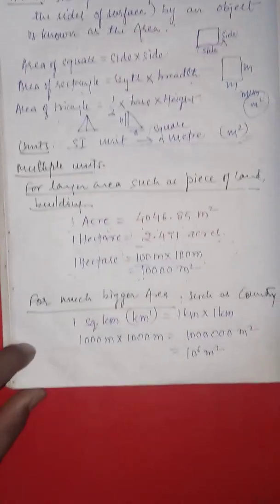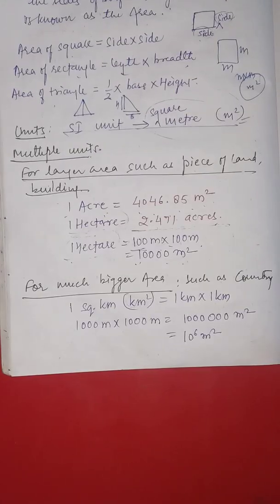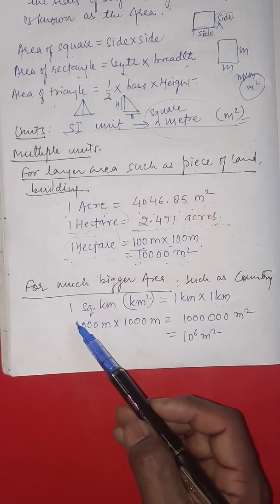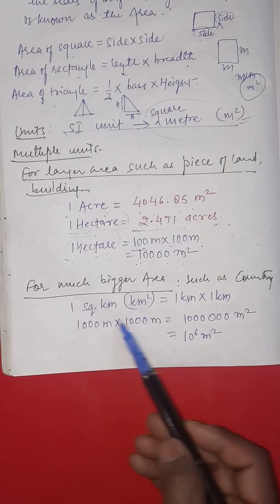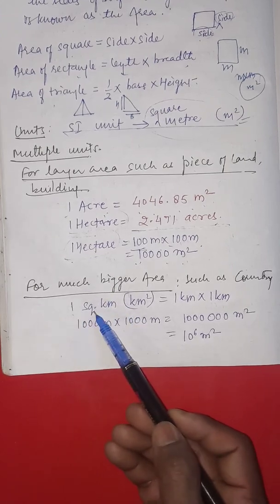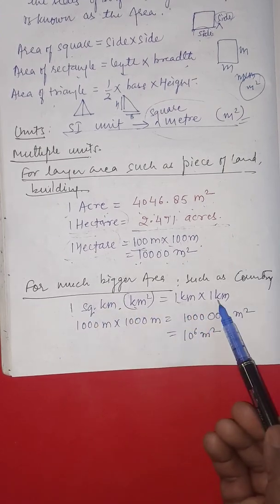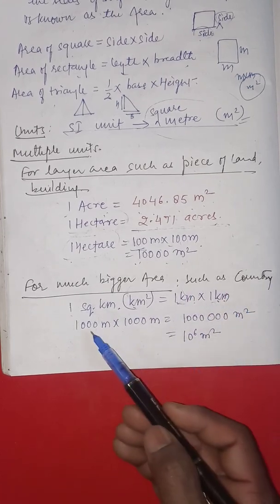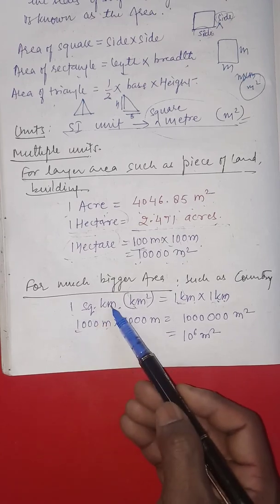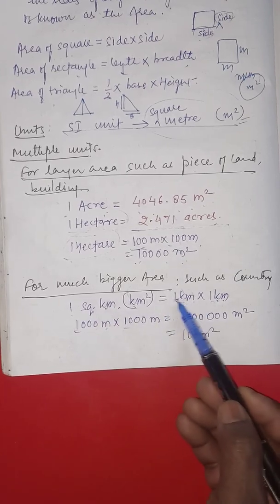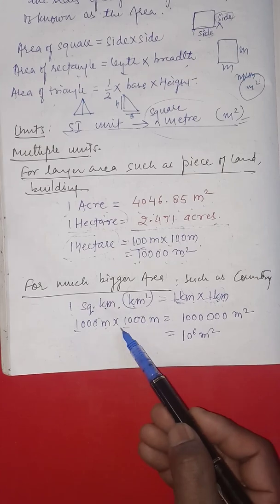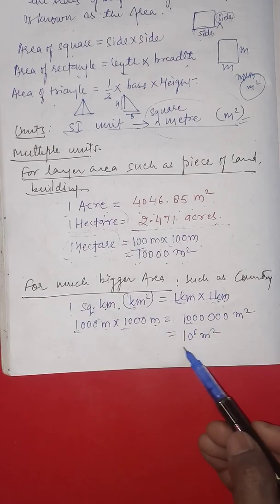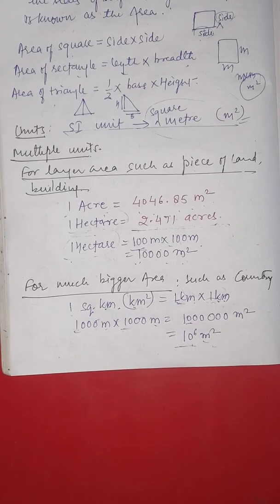Now for much bigger areas, such as the area of a country or a continent, we will use some standard larger units, that is square kilometer. Then 1 square kilometer means 1 km into 1 km, kilometer square, that is kilometers multiplied twice with each other. Then 1000 into 1000, as 1 kilometer is equal to 1000 meter. That will be 6 zeros, that is 10 to the power 6 meter square.